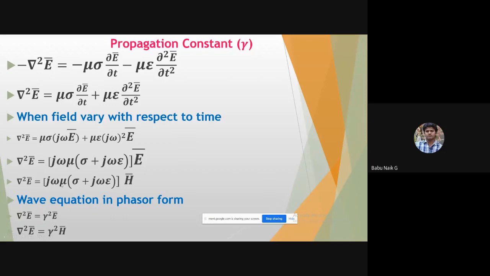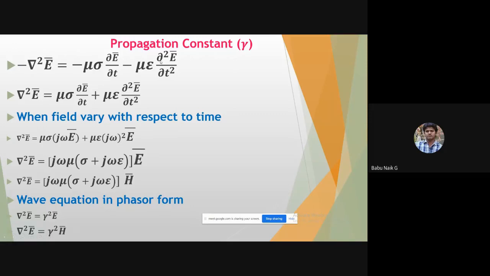So del square E bar is equal to j omega mu sigma plus j omega epsilon, which holds for both the electric field and the magnetic field. With this we can take the equation to phasor form for a plane wave: del square E bar equals gamma square E bar, where gamma is the propagation constant, for the electric field. Similarly for the magnetic field, sorry, here it should be H: del square H bar is equal to gamma square H bar.